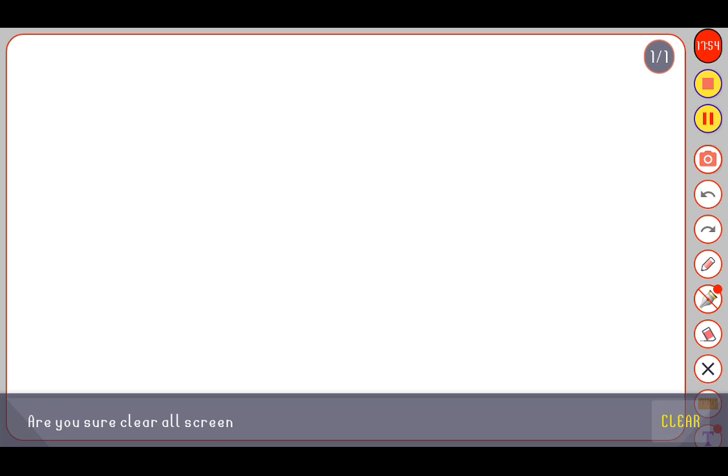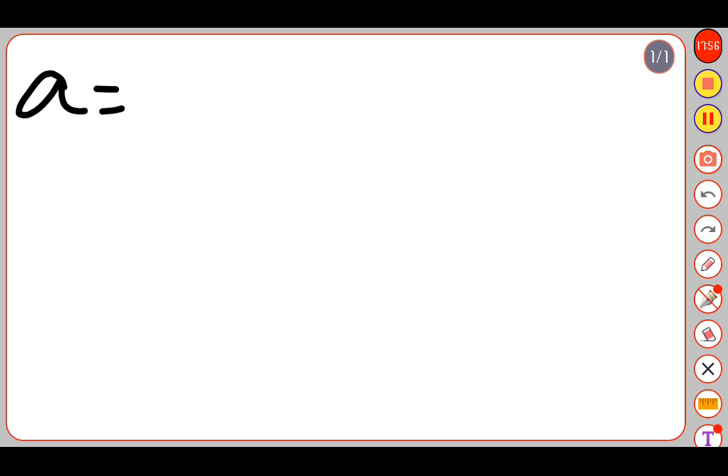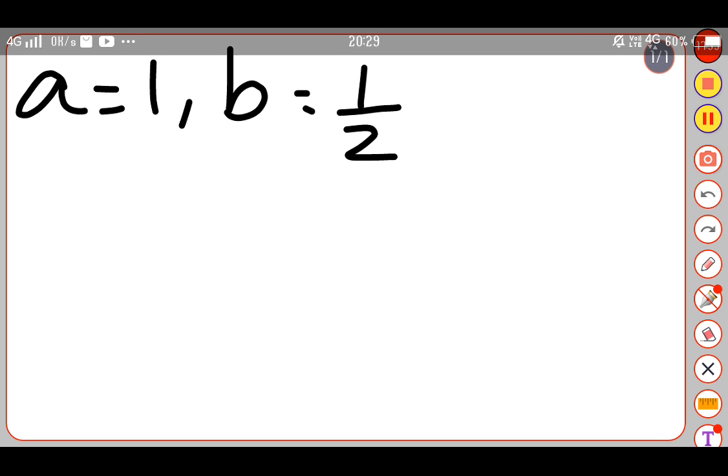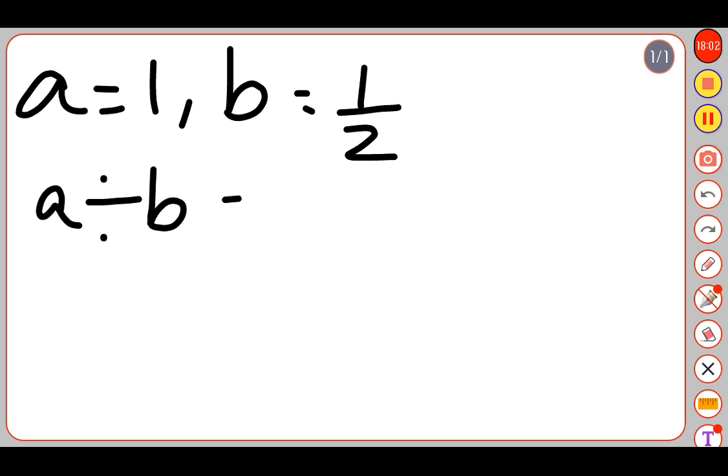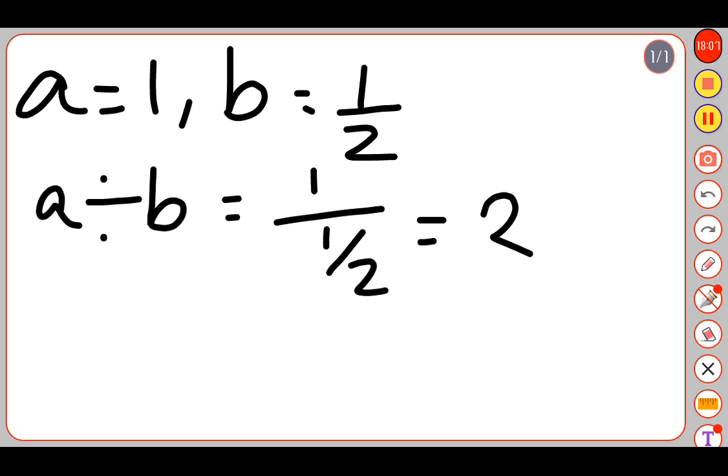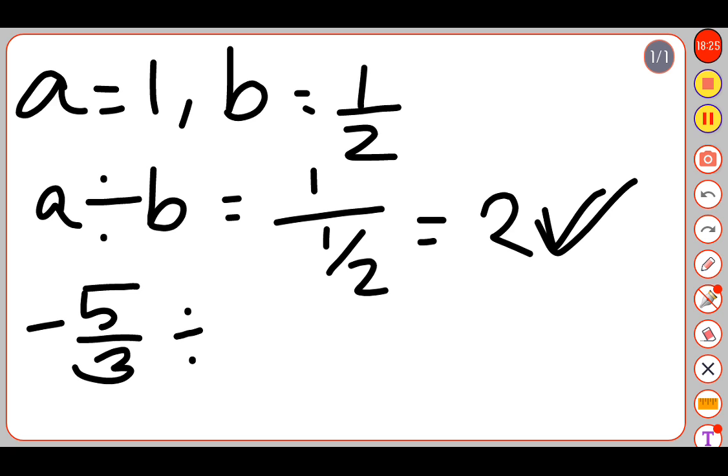Now let's move towards division. Again a equal to 1, b equal to half. A divided by b equal to 1 by half, that is 2. This is a rational number, but in other cases, such as minus 5 by 3 divided by 0, here we get not defined.